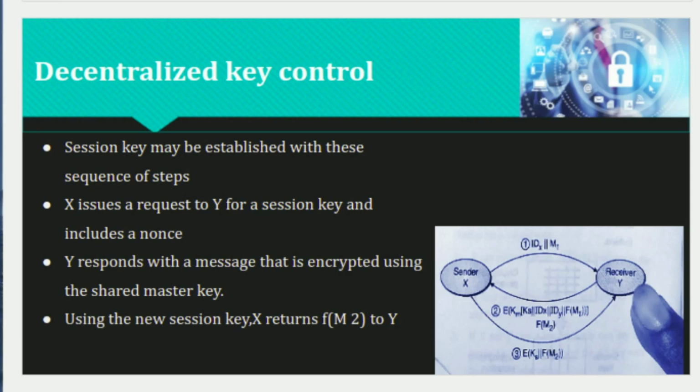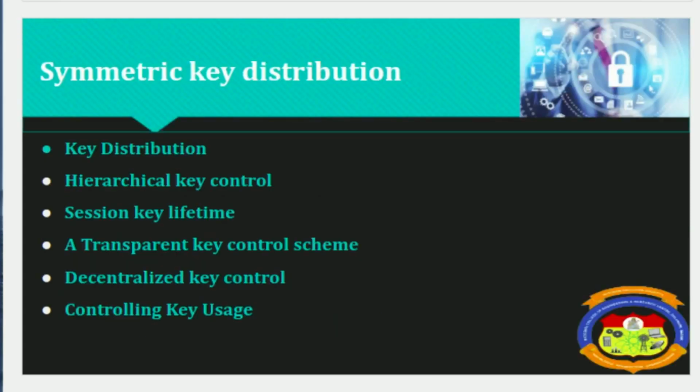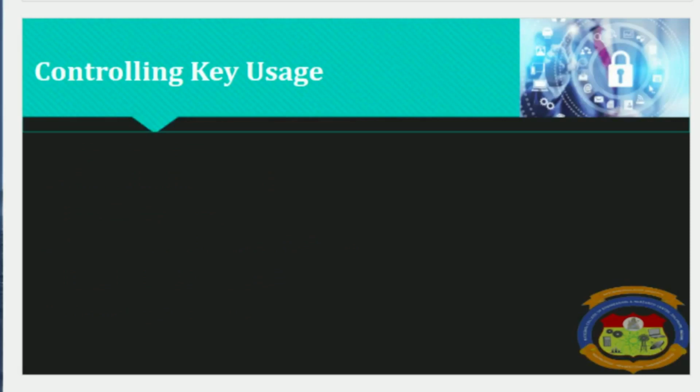Next we will learn about the controlling key usage scheme. This is the last topic from the decentralized key control, the controlling key usage issue. The concept of key hierarchy and the use of automated key distribution techniques greatly reduce the number of keys that must be manually managed and distributed.